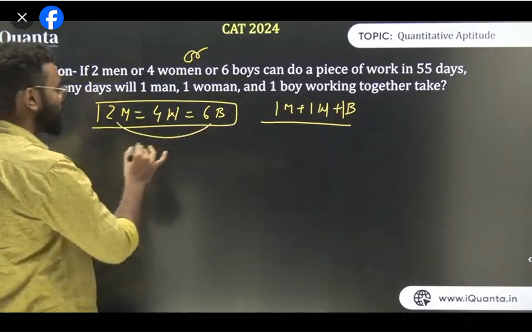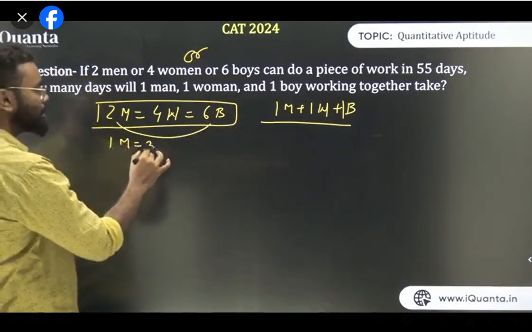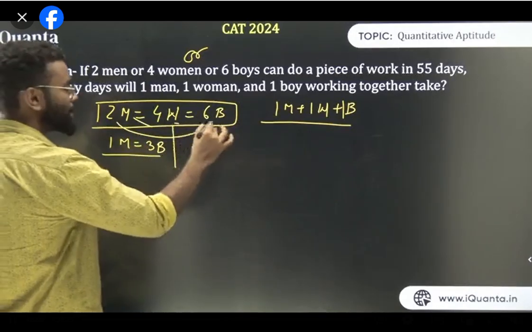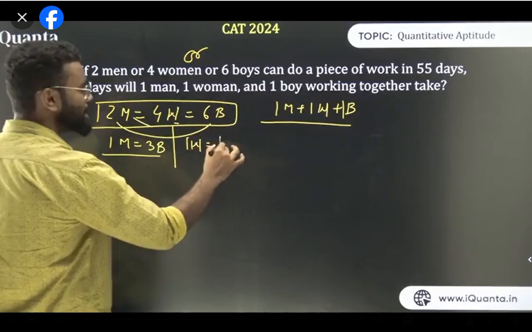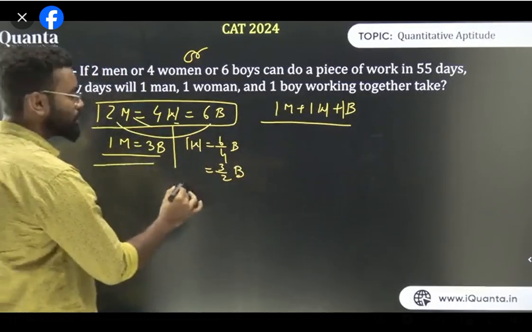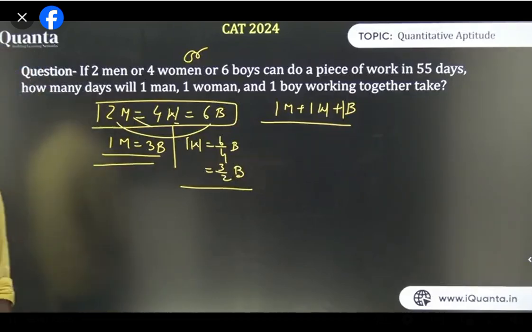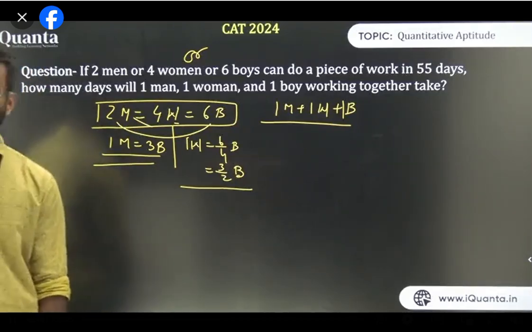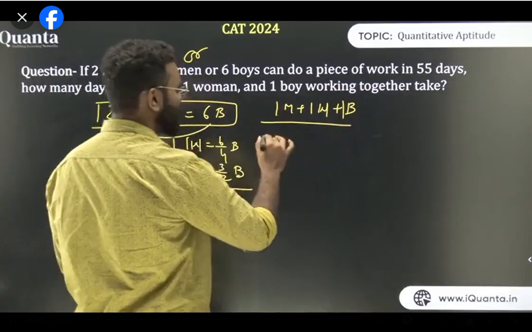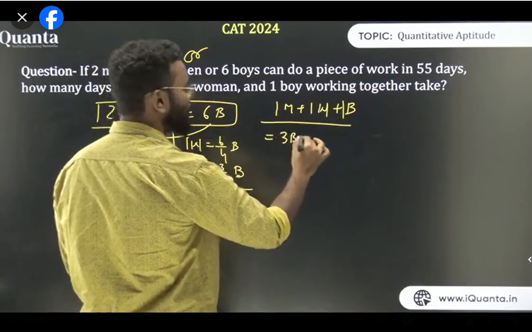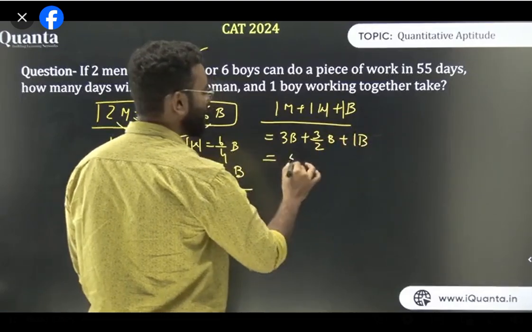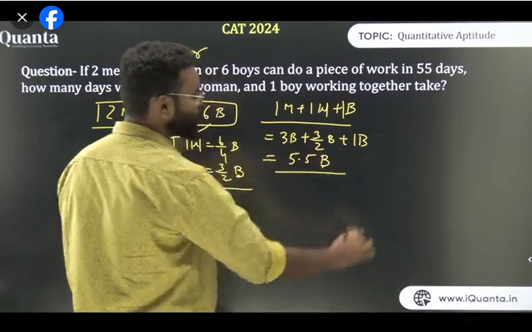If 2 men is equal to 6 boys, then 1 man is equal to how much? 3 boys. Similarly, if 4 women equal 6 boys, 1 woman is equal to 6 upon 4 boys, which is 3 upon 2 boys. Am I clear? So 1 man equals 3 boys, 1 woman equals 3 upon 2 boys. It is impossible to have 1.5 boys, but for the question we can take this. So 1 man, 1 woman and 1 boy is 3 boys plus 3 upon 2 boys plus 1 boy, which is 5.5 boys.